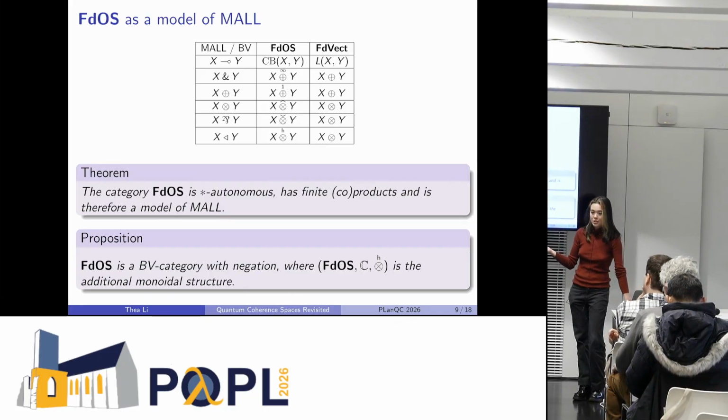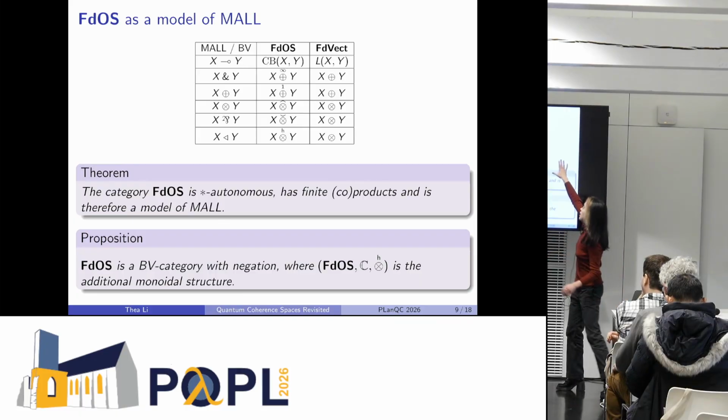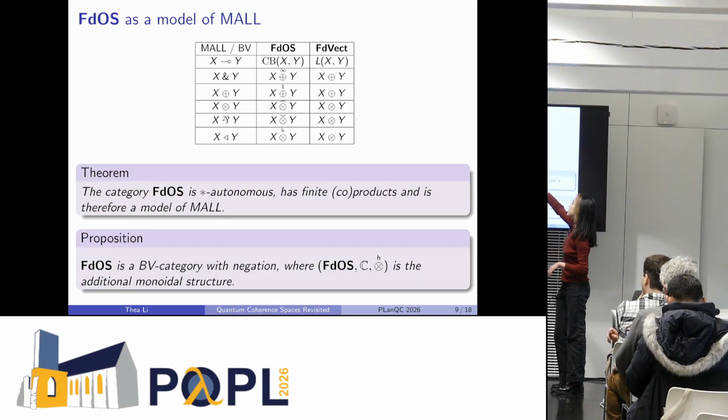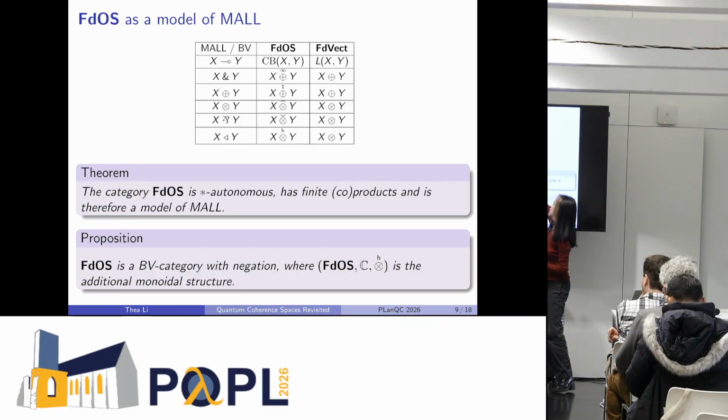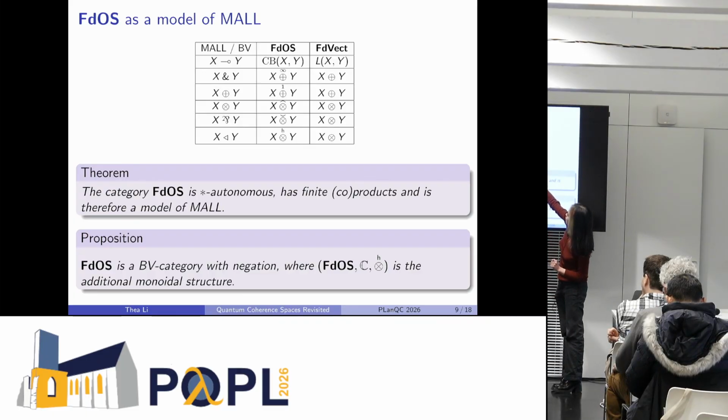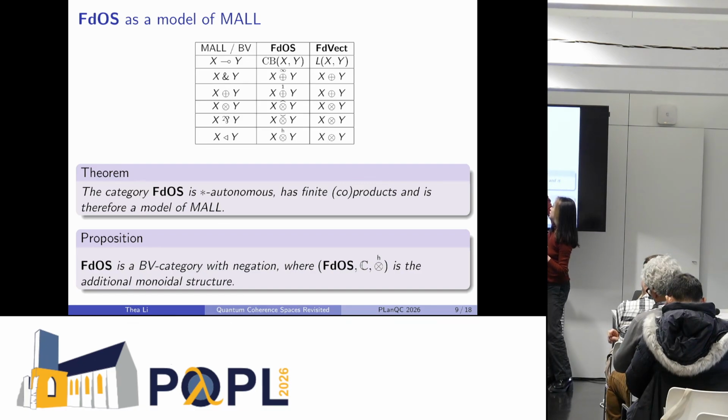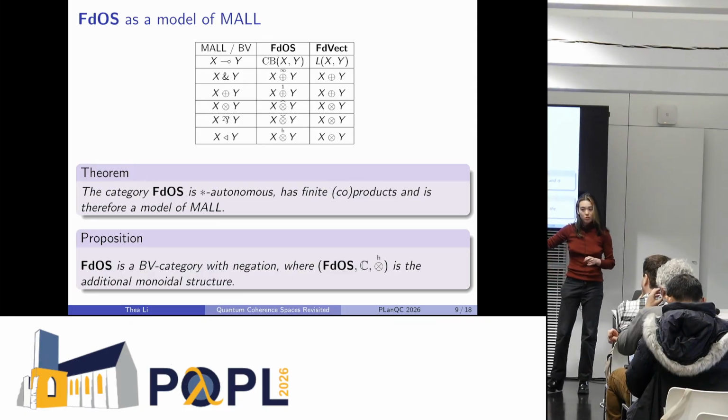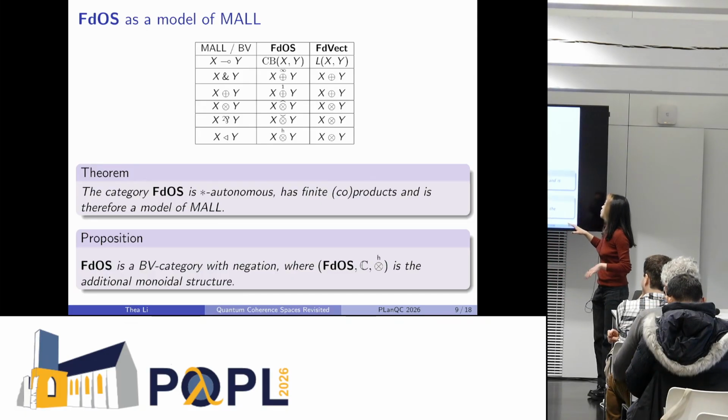So it's star autonomous, and it has finite products and coproducts. You can see in this table above how each of the MAL connectives is interpreted in FDOS. Note that these are quite natural constructions in operator space theory, so we're not using categorical tricks to get something unnatural.